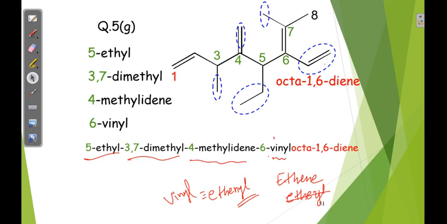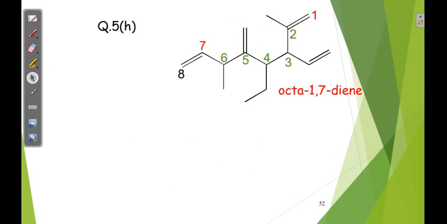So here vinyl is written, long chain is octa, then diene is there at 1,6 position. One double bond starts from the first carbon, the second double bond starts from the sixth carbon.